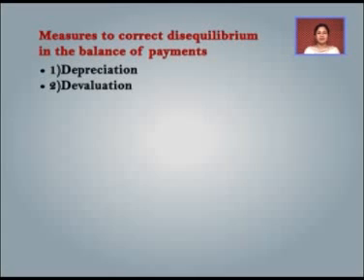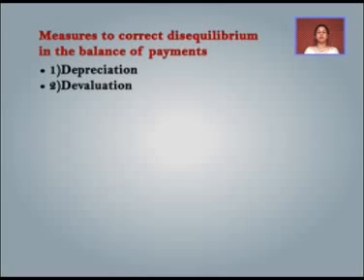But one thing over here, the depreciation is done. Depreciation occurs only under the flexible exchange rate system, whereas the devaluation occurs in the fixed exchange rate system. One more thing is there, we can say that depreciation occurs automatically in the international market, whereas the devaluation is done intentionally by the government. In both the cases, the products of our country become expensive in the international market. And as the products become expensive in the international market, the export goes down in comparison to import.